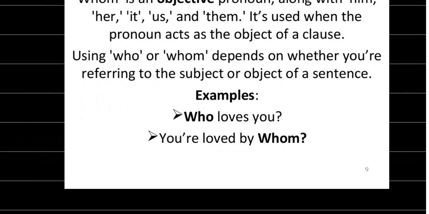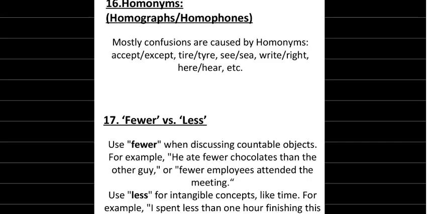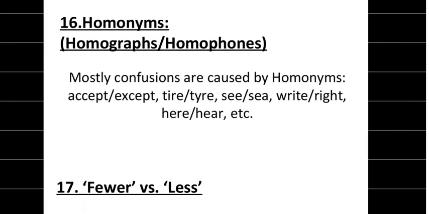Next is the term of homophones, homonyms, and homographs, right? We have discussed this earlier as well. So mostly confusions are caused by homonyms like except, tire, see, right, here, etc. So these are the words. These are highly confusing sorts of words in the English language.